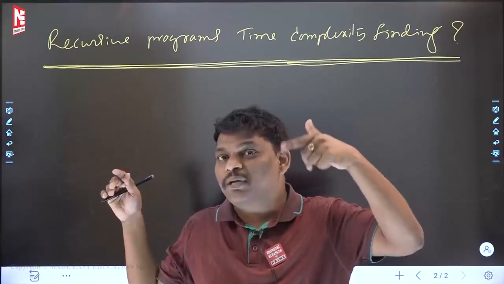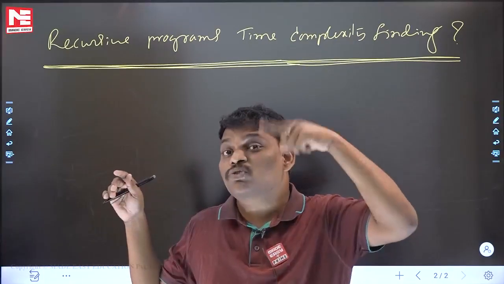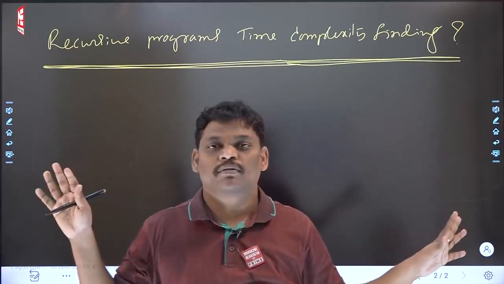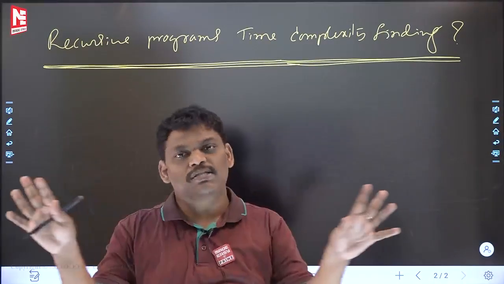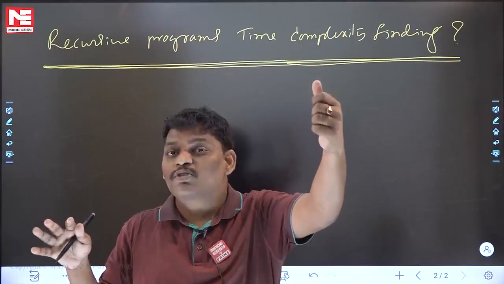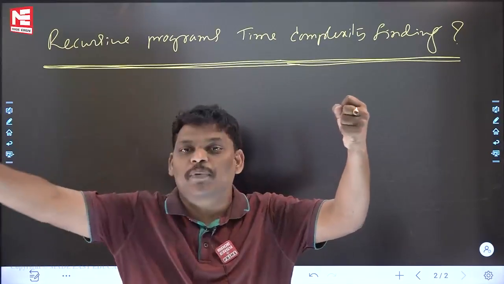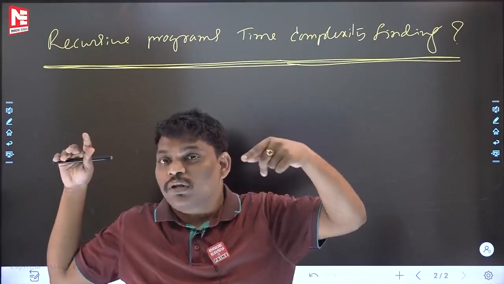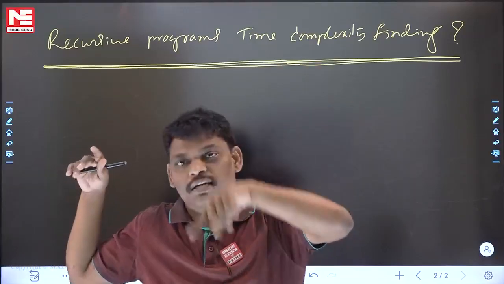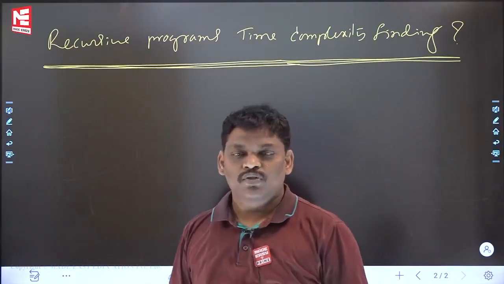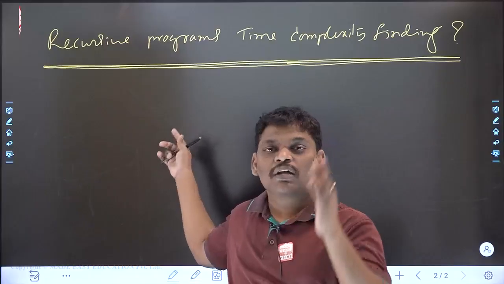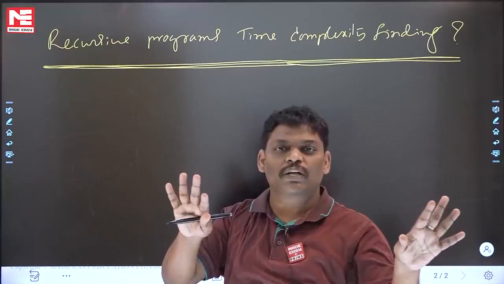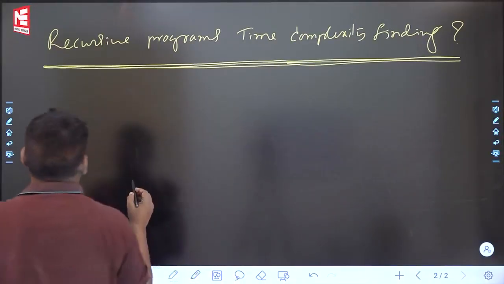If you use a little bit of common sense, what is the meaning of common sense? Time complexity means loops. By thinking about the loops, that is called time complexity. For the given recursive program, many recurrence relations will be there. If you copy it as it is, that is called the recurrence relation for value. Suppose you think about the loops and all, and write the recurrence relation, that is for time complexity. Anyhow, I will explain few examples using the standard procedure, recursive program time complexity finding how. Let me try. See the first problem.